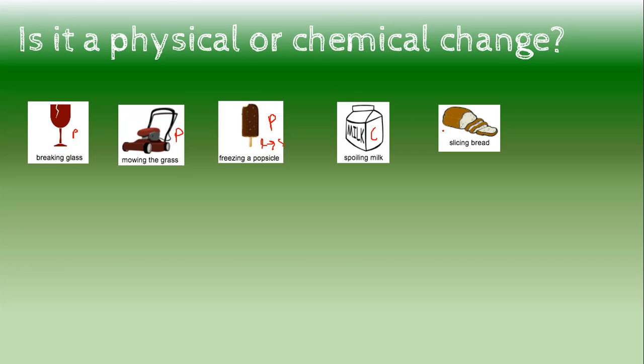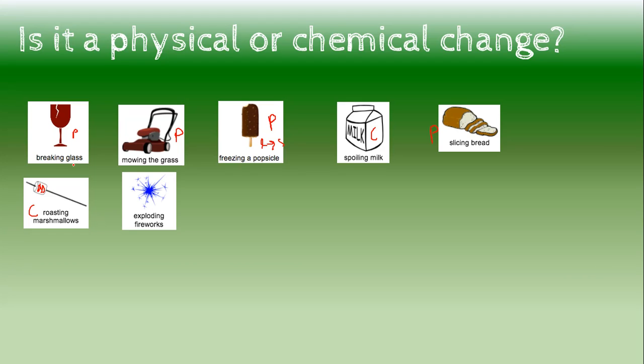How about slicing bread? It is literally just physical because one piece of bread or smaller pieces of bread, it is still just bread. Over here, we have roasting a marshmallow. Well, when you're roasting a marshmallow, it's chemical because A, the marshmallow changes color. It goes to a beautiful brown. It also smells like it. So you got a color change and an odor change. Now, if you light that bad boy on fire like my kids do, that is also chemical because now you can smell it. It got smoke. It's being exothermic, all that craziness there.